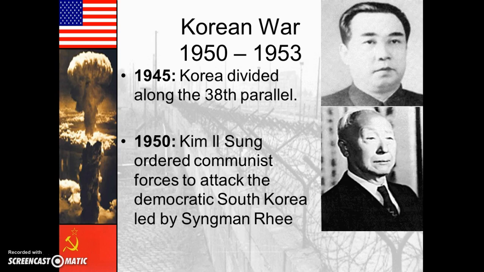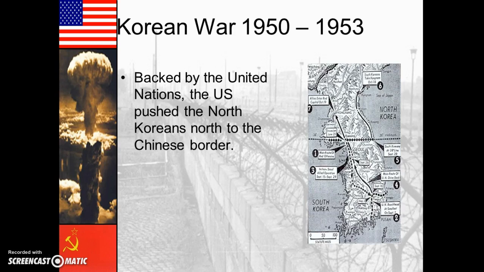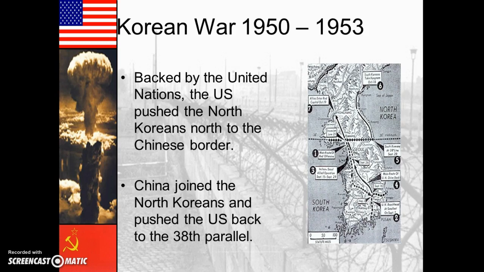And in 1950, the communist leader of North Korea ordered the communist forces to attack South Korea. The United States, with the backing of the United Nations, pushed the North Koreans north up through the peninsula of Korea to the Chinese border. China joins the North Koreans and pushes the U.S. back to the 38th parallel. So the U.S. moves North Korea all the way up into China. With China's help, North Korea pushes all the way back down to where they started.